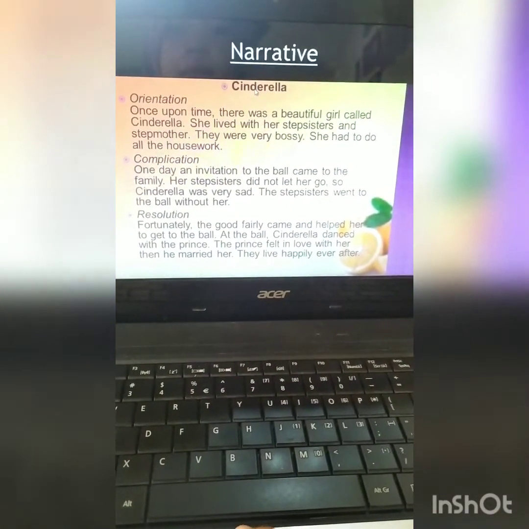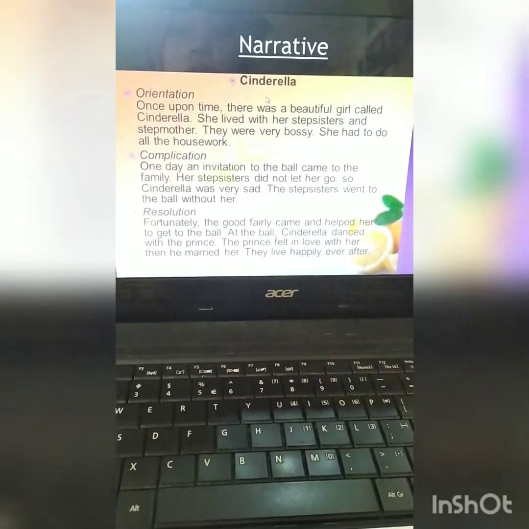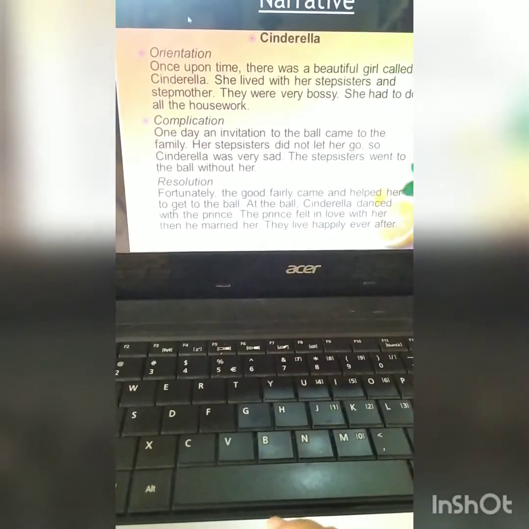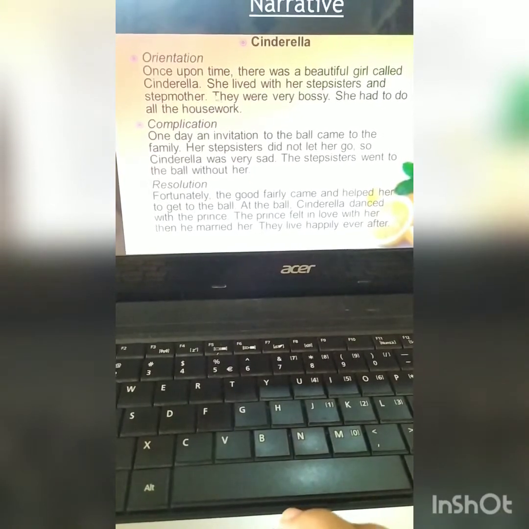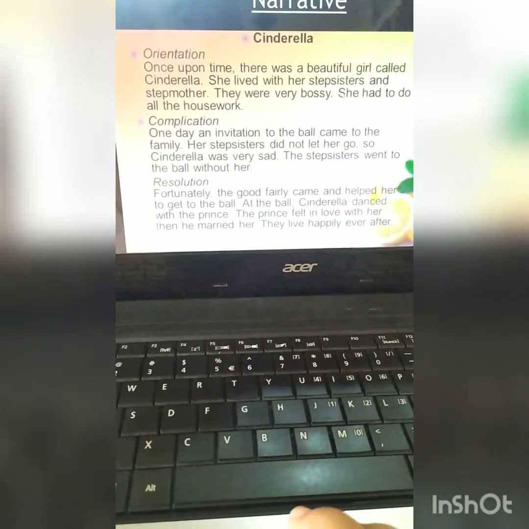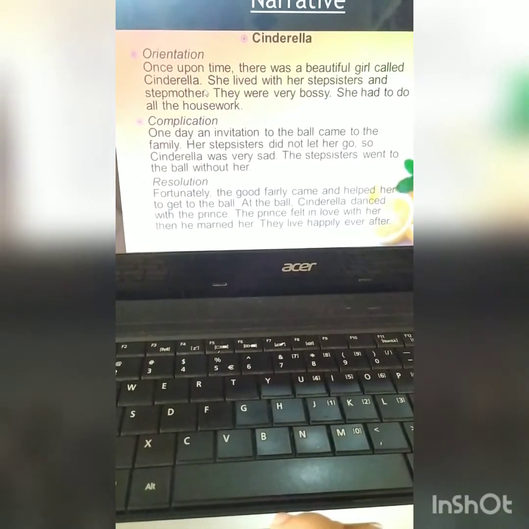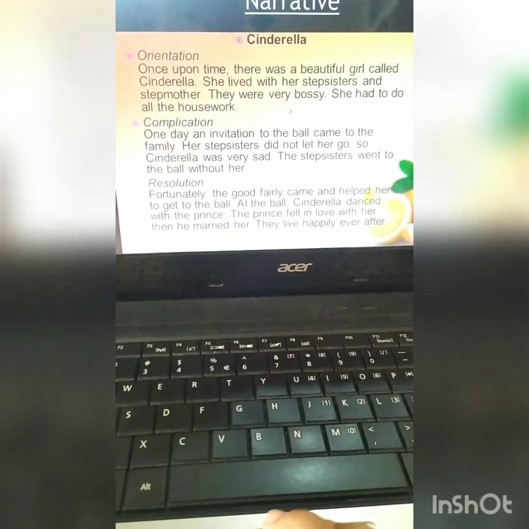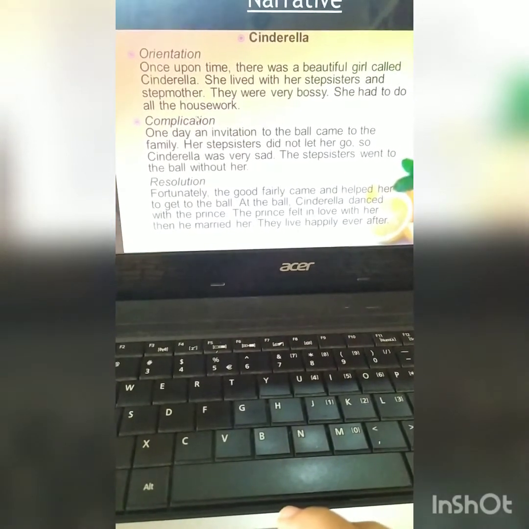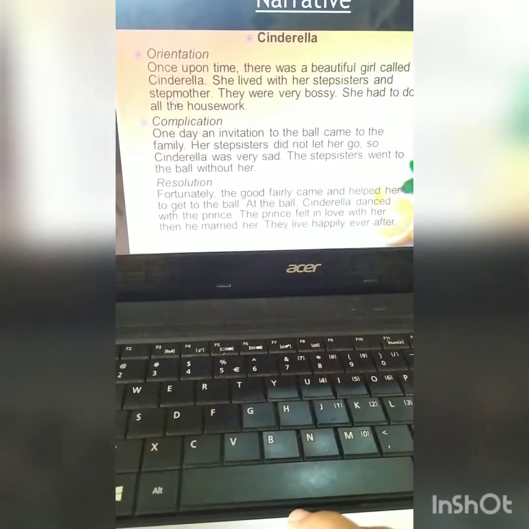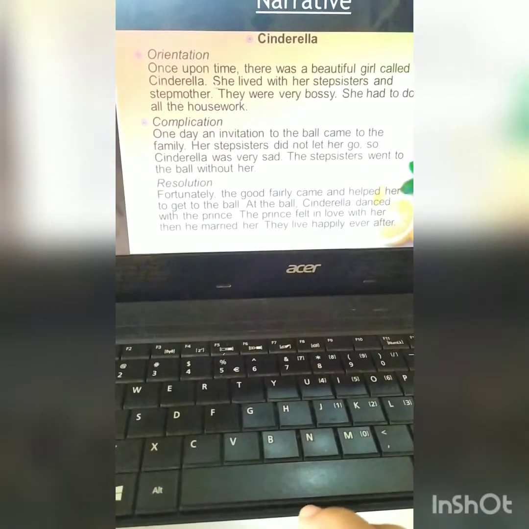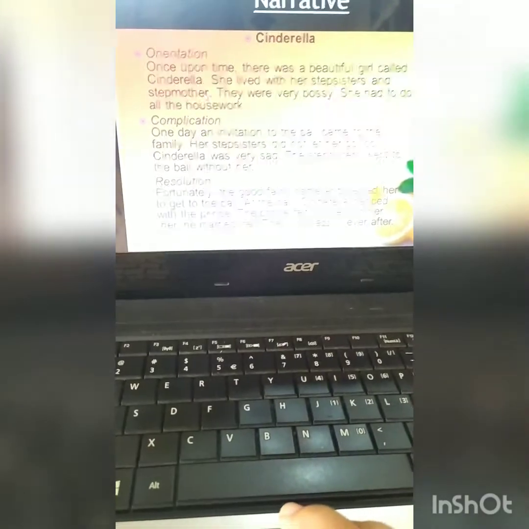This is the example of narrative. So we take Cinderella. Once upon a time, there was a beautiful girl called Cinderella. She lived with her stepsisters and stepmother. They were very bossy. She had to do all the housework. So this sentence is the orientation, because orientation tells us about characters.